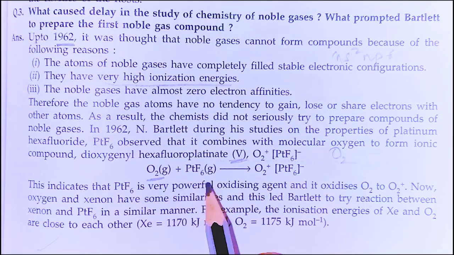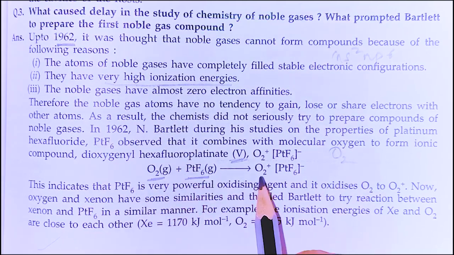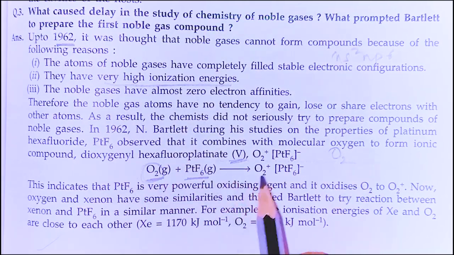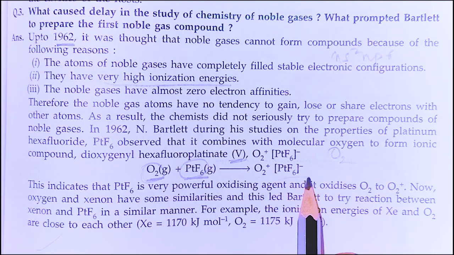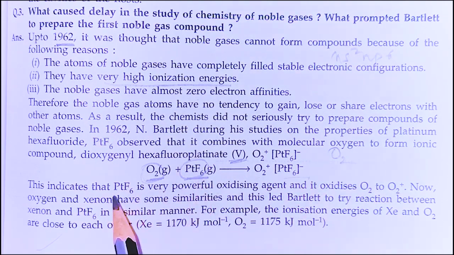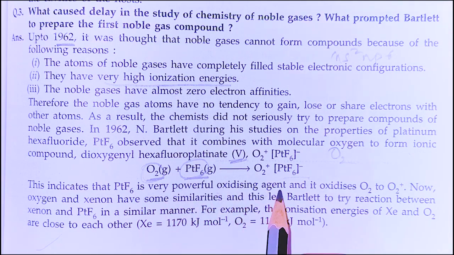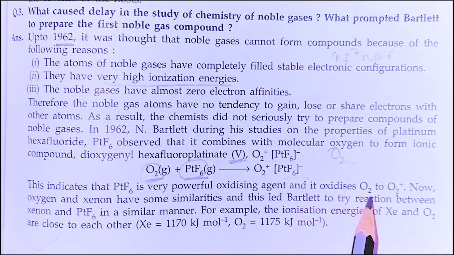Oxygen on reaction with PtF6 forms O2 positive, PtF6 negative. Right? This indicates that PtF6 is a very powerful oxidizing agent, and it oxidizes oxygen to O2 positive.